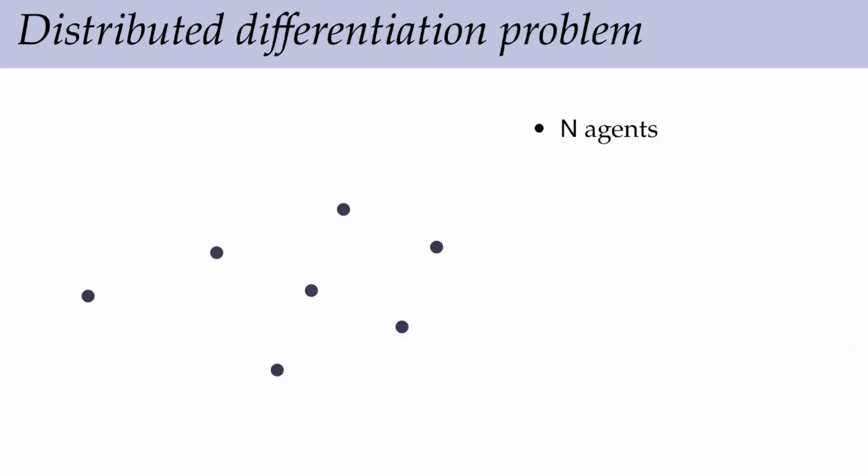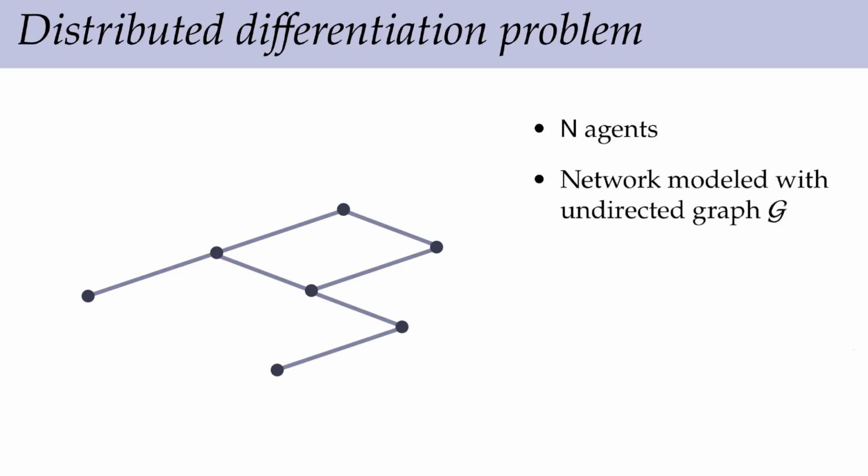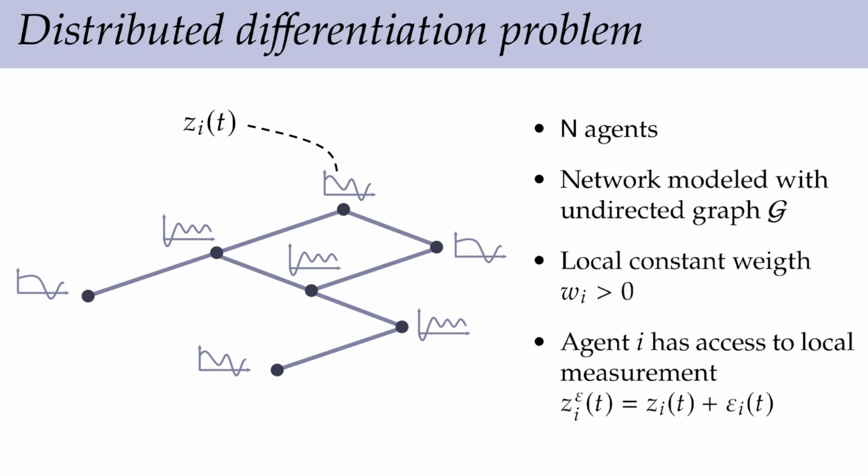In the distributed setting, you have n agents, which can communicate according to a network modeled with an undirected graph. We assign a weight to each agent, w_i, which might mean, for example, the confidence or the quality we have for that particular agent. And finally, for each agent, we have a measurement signal. This might be a noisy measurement of the same signal for all agents, or might be a noisy measurement of different signals of interest distributed across the network.